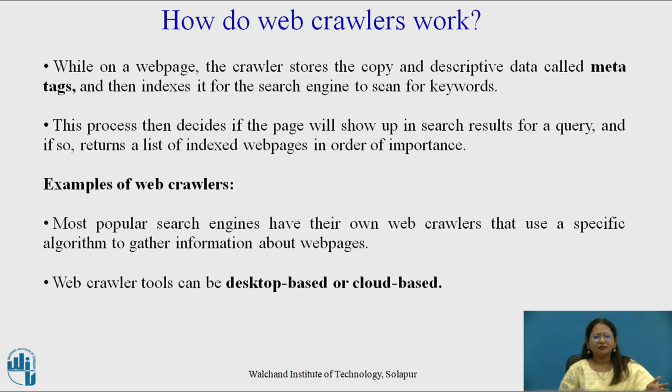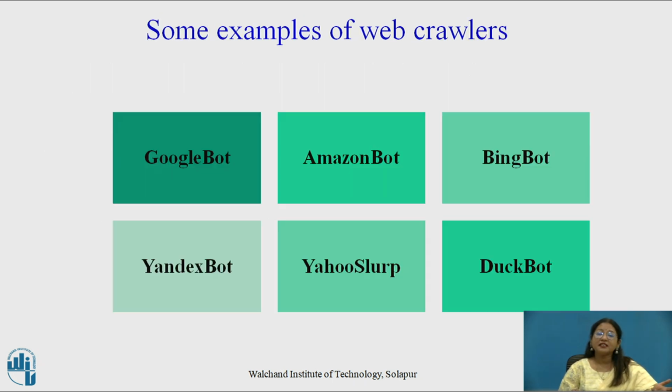Then for the web pages, the crawler stores a copy and descriptive data called meta tags, then indexes it for the search engine to scan for the keyword, and this process then decides if the page will show up in the result or not. Examples: we know that most popular search engines have their own web crawler. Web crawler tools can be desktop based or cloud based. These are some examples of web crawlers.